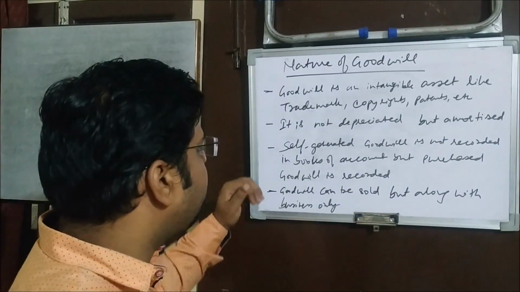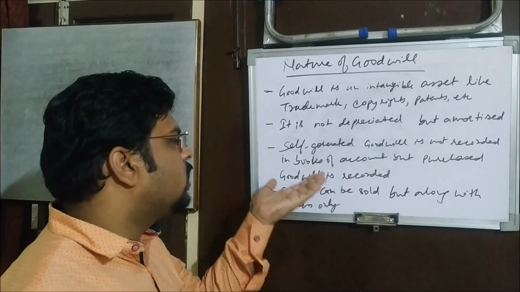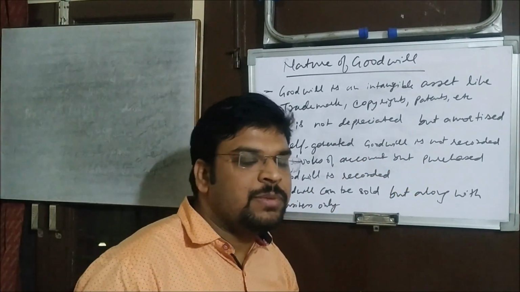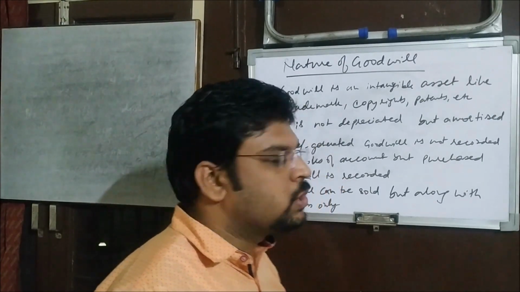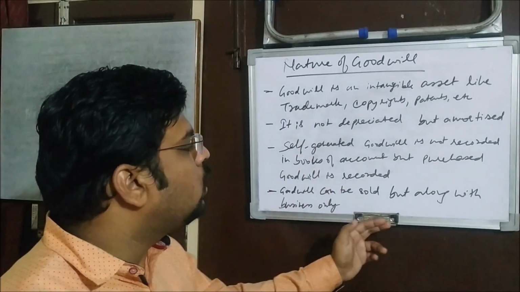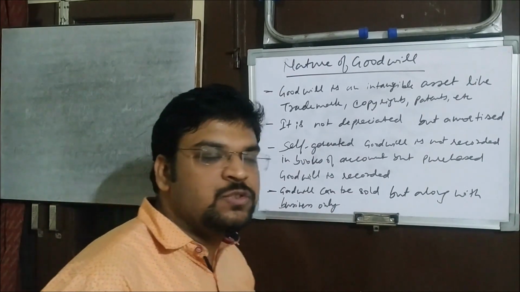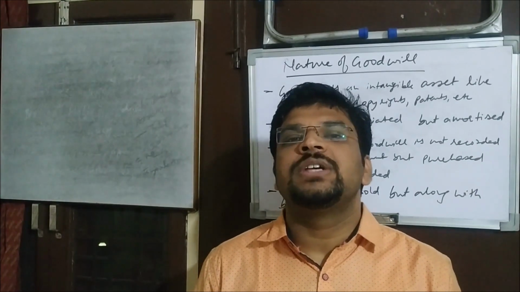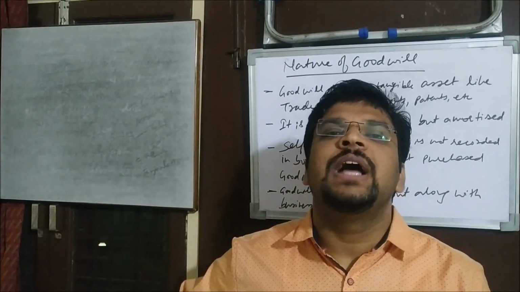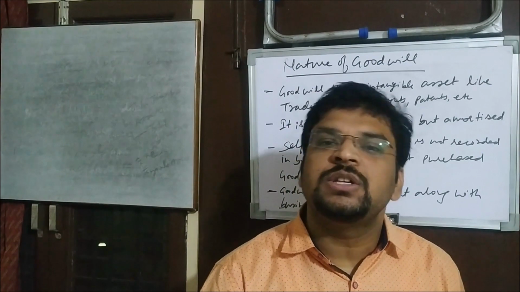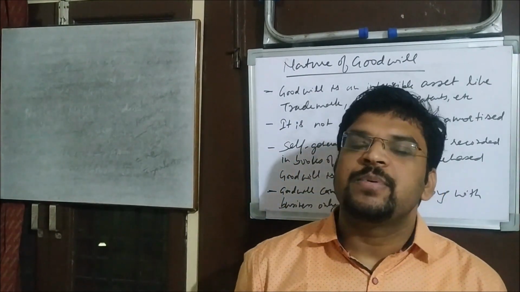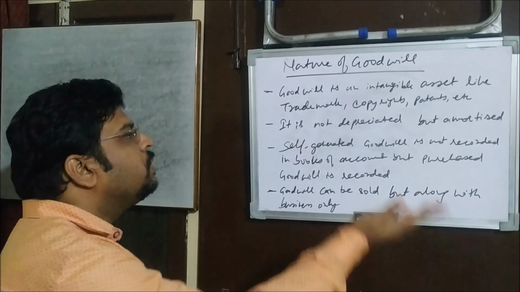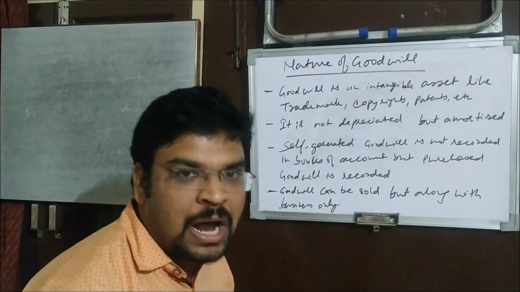Another aspect is that self-generated goodwill is not recorded in the books of account, as we have understood. But purchased goodwill is recorded. Why? Because of Accounting Standard 26. Now, goodwill can be sold but along with the business only. As we understood, there is no separate existence of goodwill. If you are going to sell the goodwill, it will be sold along with the business. When you sell your business, only then the goodwill will be sold. Separately, you cannot sell the goodwill. These are a few aspects to see goodwill, which are known as the nature of goodwill. Understood?